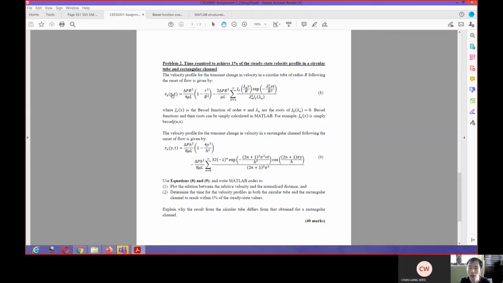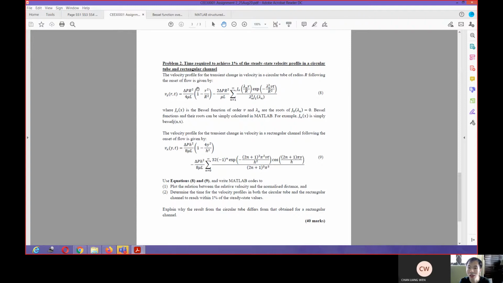In equation 8, the coordinate for the position is r because it's a circular tube, so we are using a radius, and in the rectangular channel we are using y. It is a function of r and t.